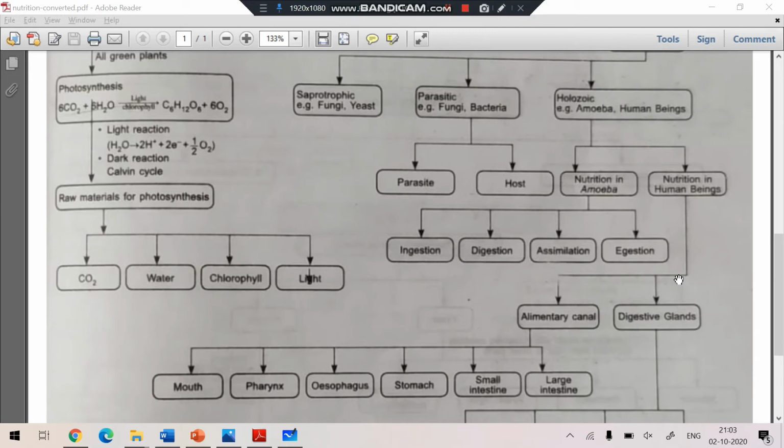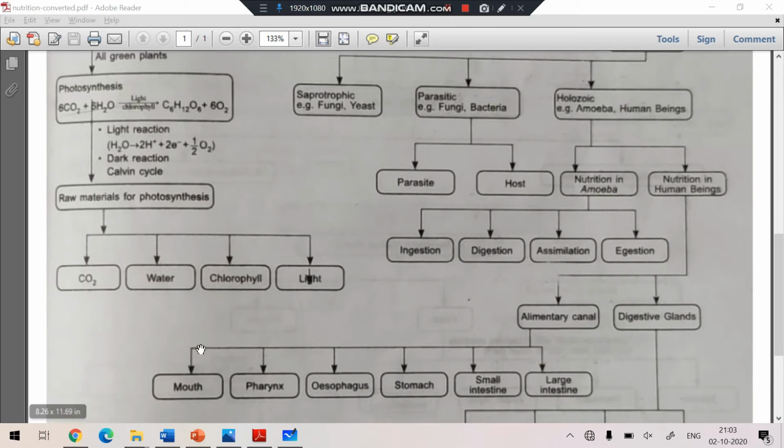Means in humans a specific digestive system is present which is involved in the digestion of complex food substances. The alimentary canal is a long tract in which a specific movement is going on by which the food moves inside it. That movement, the contraction and relaxation of this canal, is called peristalsis.